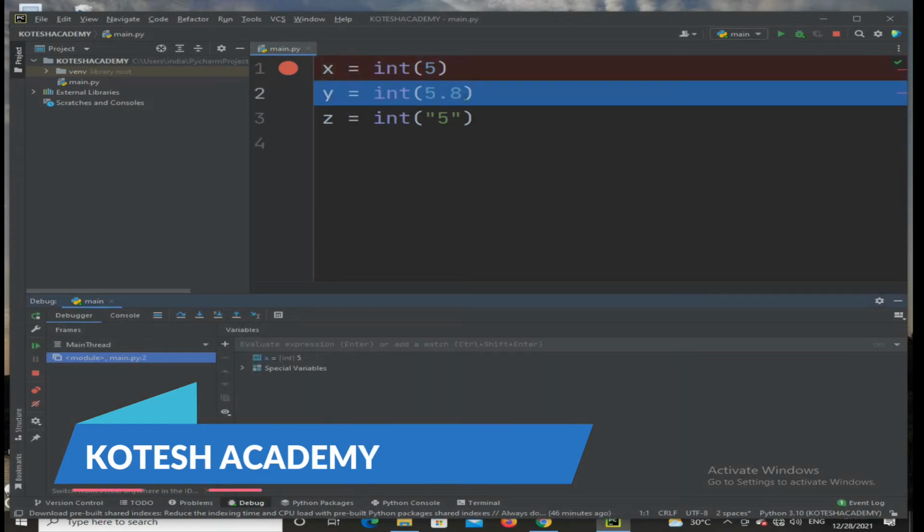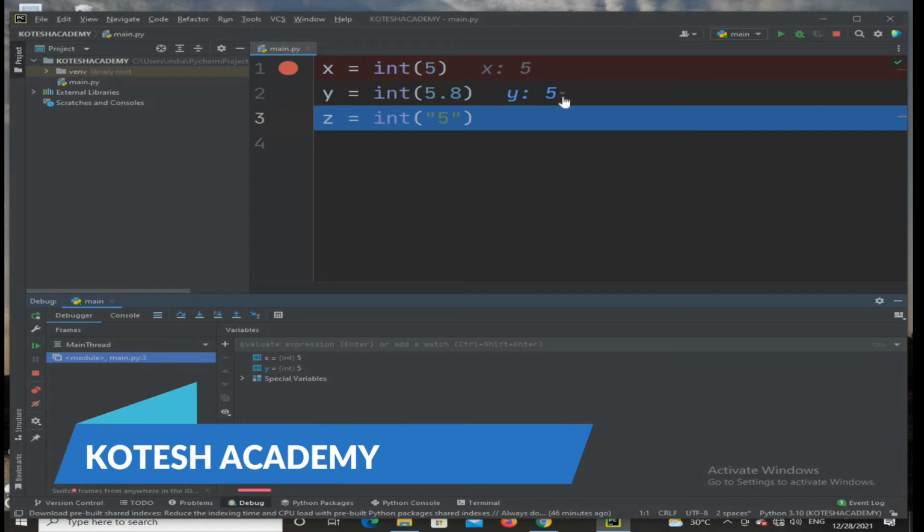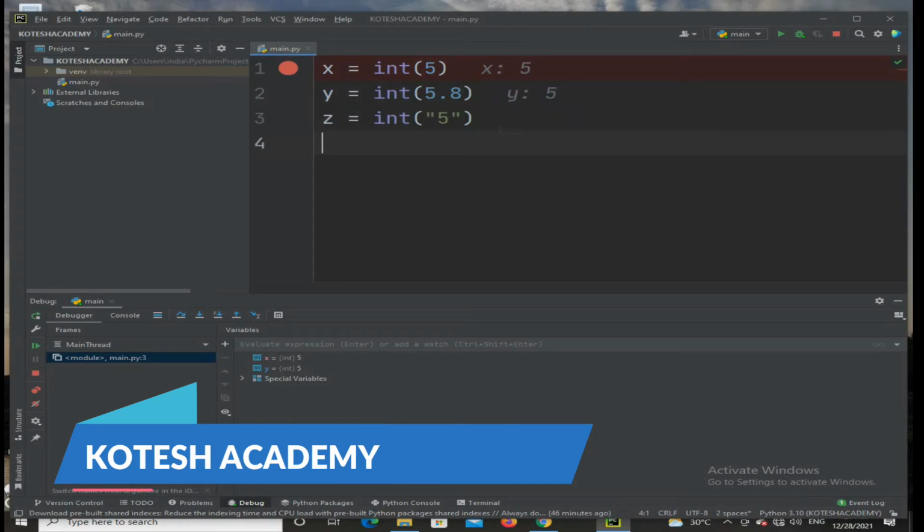Here you are getting x is equal to 5. Similarly, you are getting the x integer value, and press F8. Then y is equal to 5. So simply you can observe that this value is an integer value. Okay. Next, like that, you can check the expressions of all these concepts. This is called Python casting.